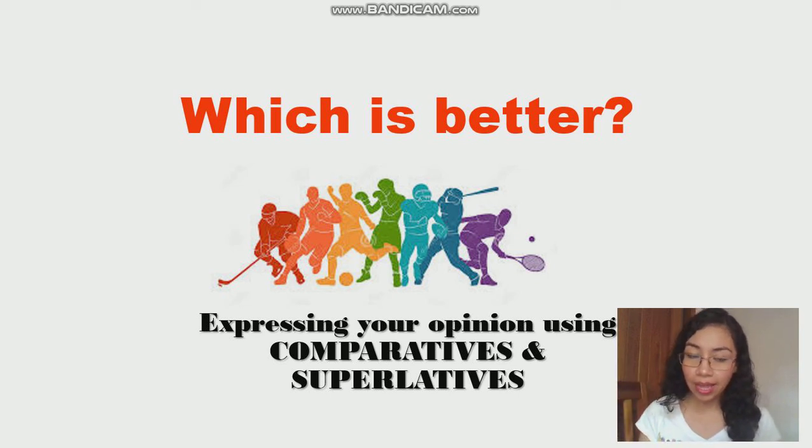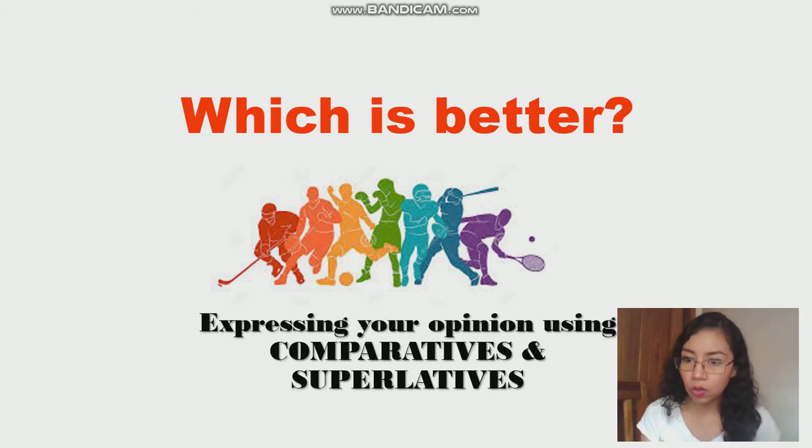Okay, so today we are going to be talking about how to express your opinion using the comparatives and superlatives. This is in order to answer the question when someone asks you which is better, or what do you think, what do you prefer, what's your favorite. Well, we can say, my favorite is, for example, talking about sports, you could say soccer, and then usually you have to explain why, right?